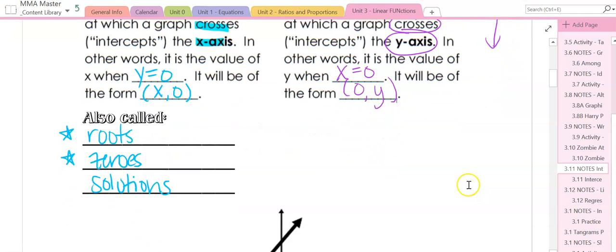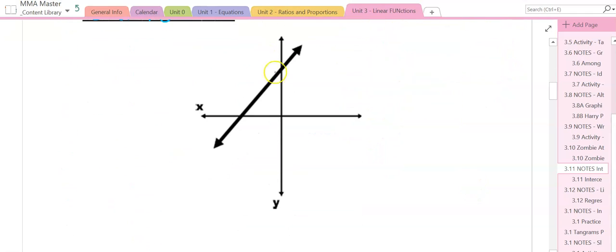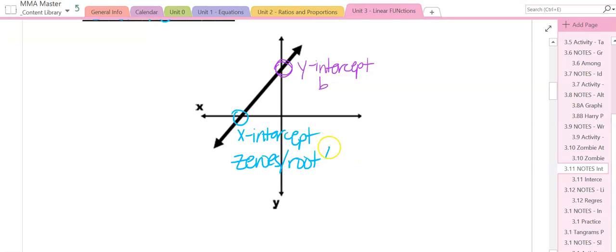So let's go down here and let's mark them now. Clearly, this right here, where it crosses the y-axis, is the y-intercept. We also denote it as a lowercase b. The one where it crosses the x-axis is the x-intercept. And again, I'm going to have y'all write this, and y'all will write this a lot. It's also called the zeros, the roots, the solution. I'm sorry, it's singular. It's not plural. It's only one of them, okay?